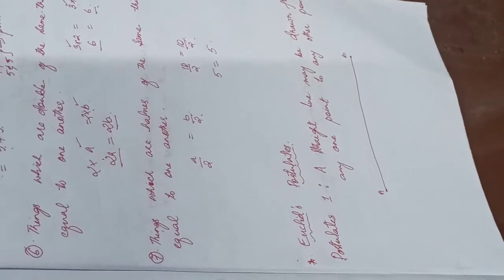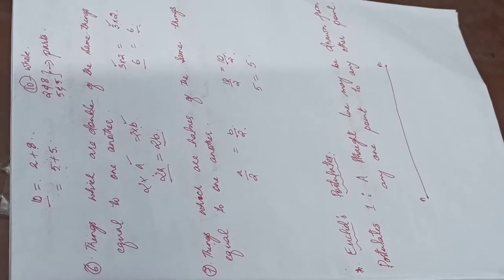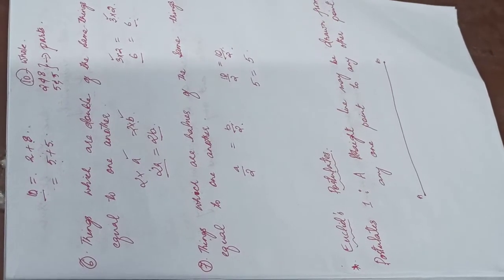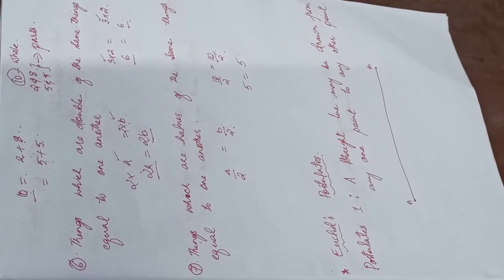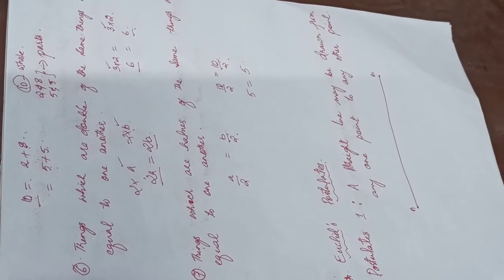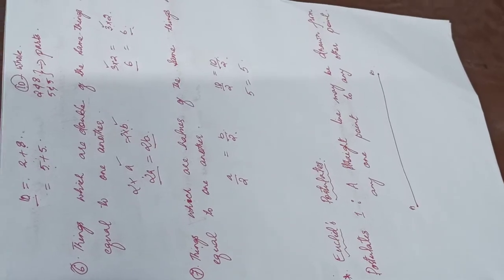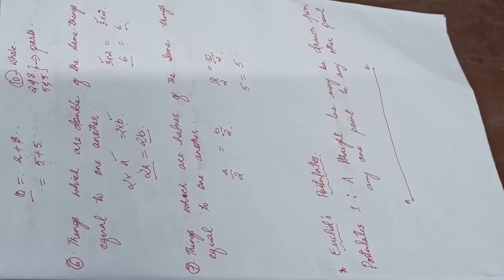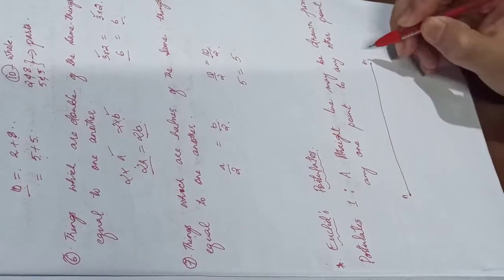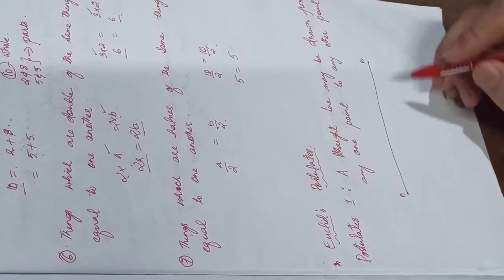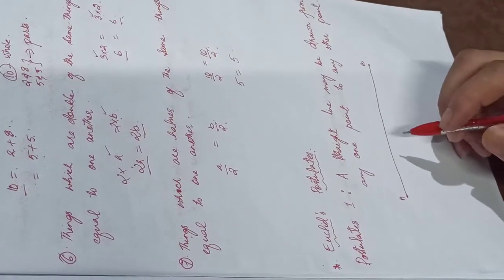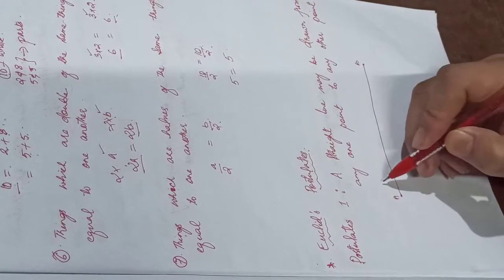Now under this first postulate, an axiom is given again. That is, given two distinct points, there is a unique line that passes through them. So if I take A and B to be the 2 points, then between these 2 points A and B, there is a unique line that passes through them.